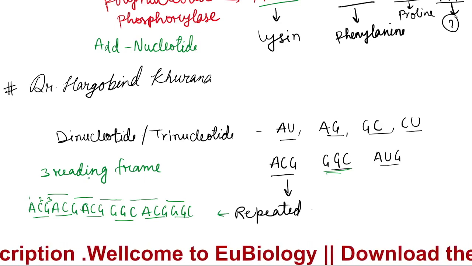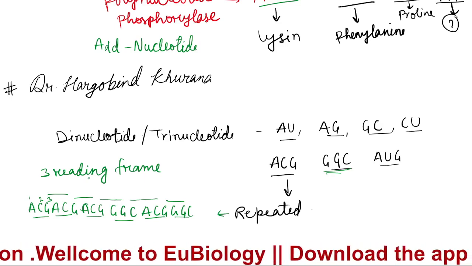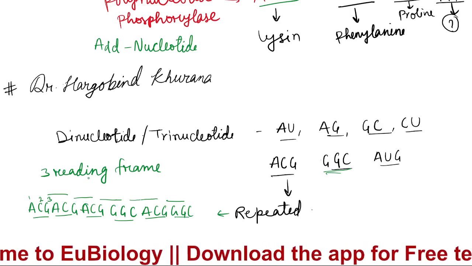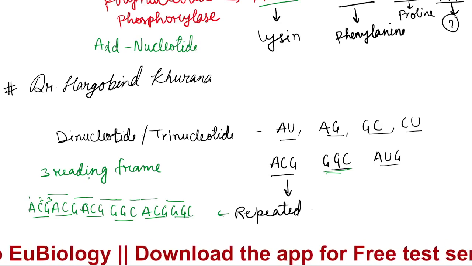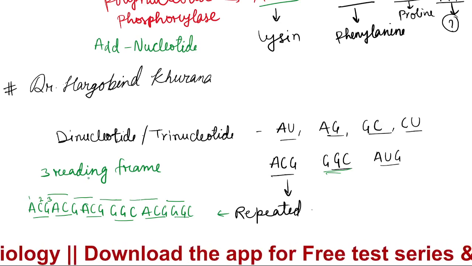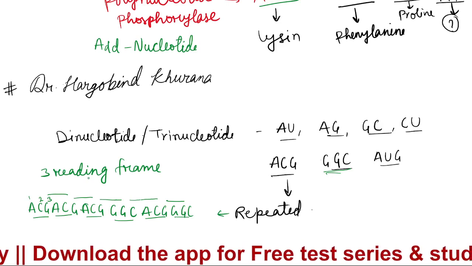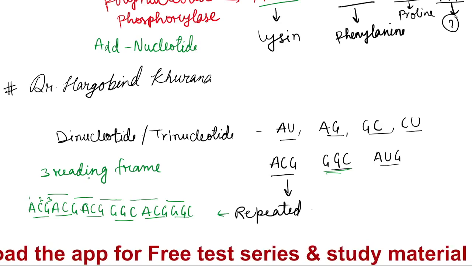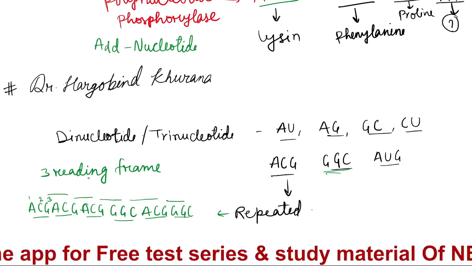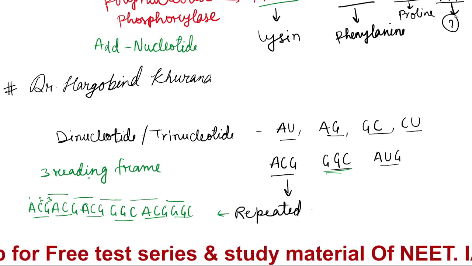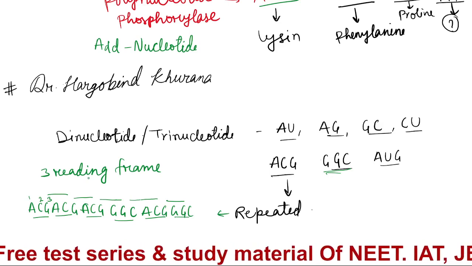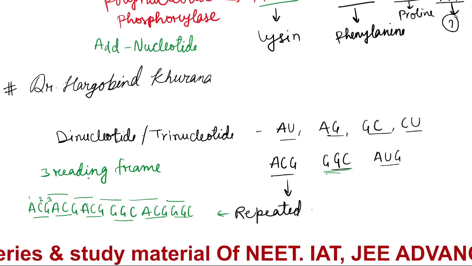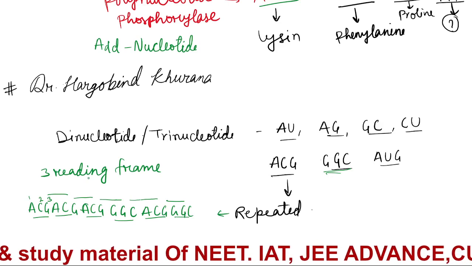Got it? So second is what? The dinucleotide, in this way, they converted the message into 2 repeating triplets. Similarly, the tetranucleotide creates 4 repeating triplets. So how many repeating sequences can the dinucleotide form? 2 repeating triplets. Okay, the dinucleotide will give you 2 repeating sequences of the triplet.